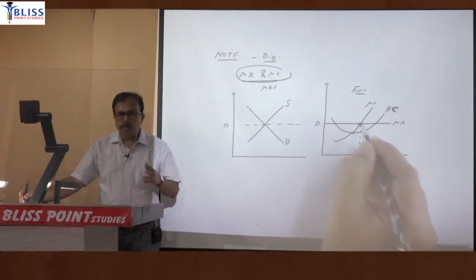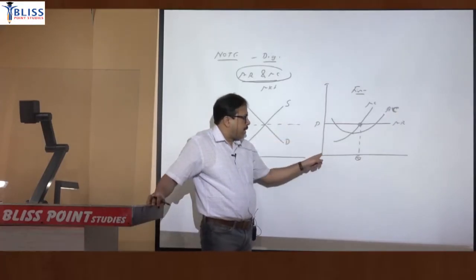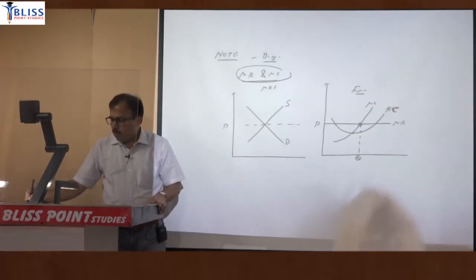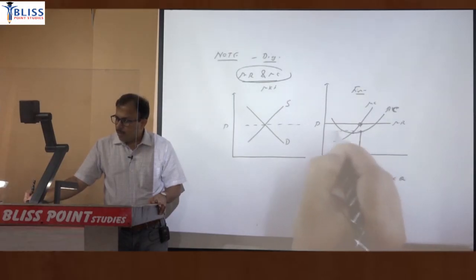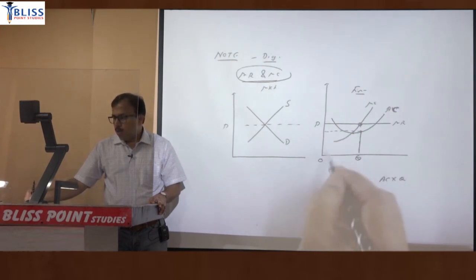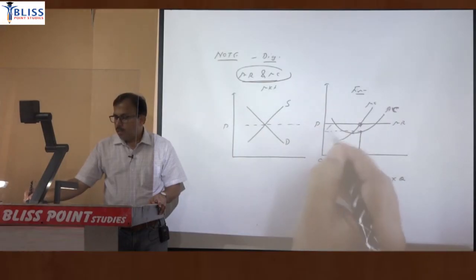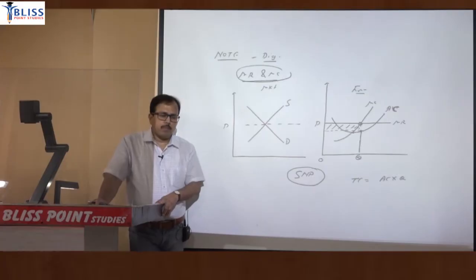equality में जहाँ intersection आ रहा है, that will be the quantity. So price multiplied by quantity, this will be the revenue area. From that revenue we subtract cost. टोटल कॉस्ट कैलकुलेट करने के लिए एवरेज कॉस्ट मल्टीप्लाइड बाय क्वांटिटी करते हैं. सो यू नो दिस क्वांटिटी, फॉर दैट क्वांटिटी एवरेज कॉस्ट इज दिस डिस्टेंस. व्हेन यू मल्टीप्लाई यू गेट दिस एरिया. सो रेवेन्यू एरिया इज दिस लार्जर रेक्टेंगल, cost area is this smaller rectangle, the difference of these two will be profit. So this is the diagram for supernormal profit. ये supernormal profit के लिए diagram.